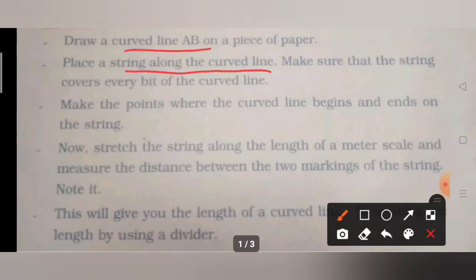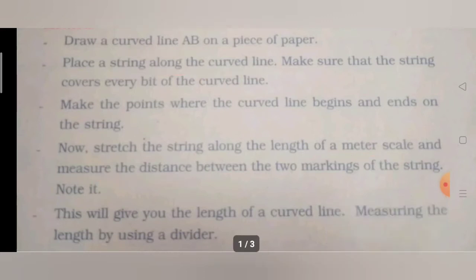Make sure that the string covers every bit of the curved line. Mark the points where the curved line begins and ends on the string. Now stretch the string along the length of the meter scale and measure the distance between the two markings on the string. This will give you the length of the curved line.